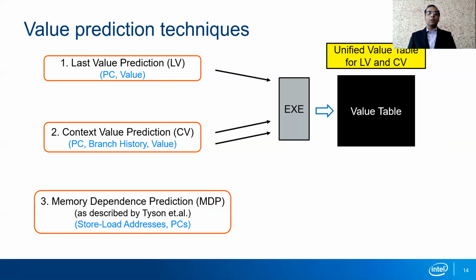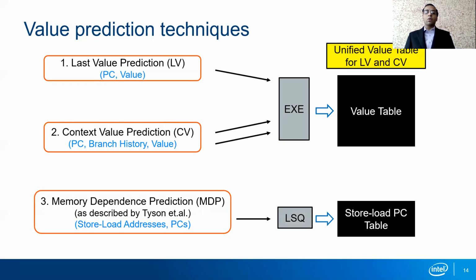The first two predictors, LV and CV, are trained using the execution unit, and the information is stored in the value table. Note that we use a unified value table for LV and CV, and the distinction between them is made through the indexing function. The MDP is trained using the load store queue because it records information concerning the addresses as well as load store forwarding.